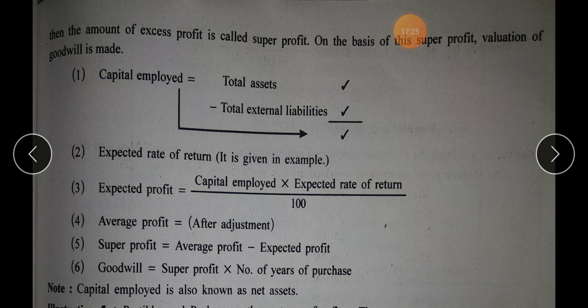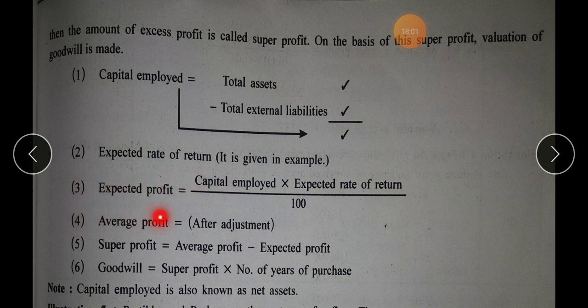So the first step is to obtain capital employed. Second step is expected rate of return. The percentage for this will be given in the question. Third step is to obtain expected profit, which can be obtained by taking the percentage of capital employed that you obtained at the first step. So the percentage given here will be applied to that answer, and that will be the answer for the third step.